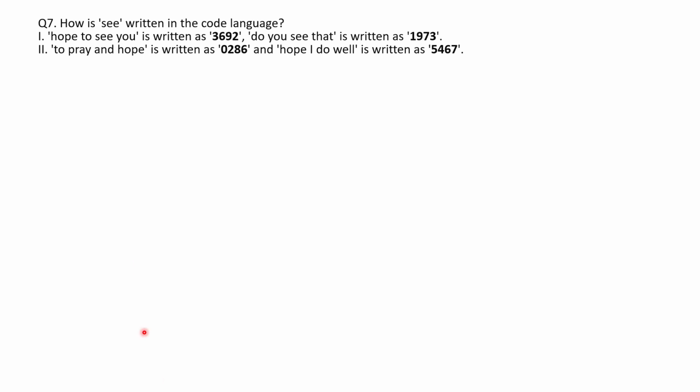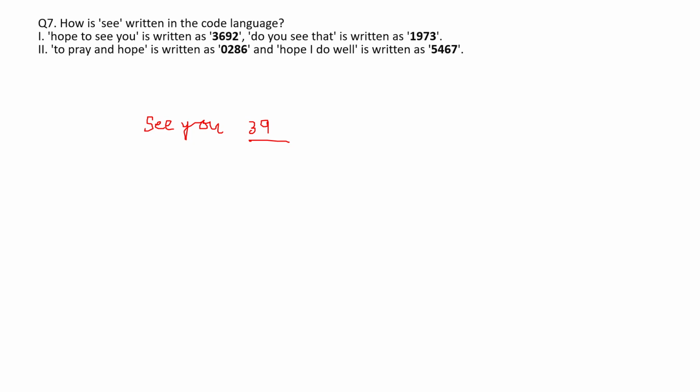Question number 7. How is C written in the code language? Hope to see you is written as 3692. Do you see that is written as 1973. So from the first statement, if you see, the word which is common in both is CU and the digit which is common in both is 39. So from here I can write that CU will be 39, but I am not able to fix the order, whether 3 is for C or 3 is for U. From the first statement only I can write this much.